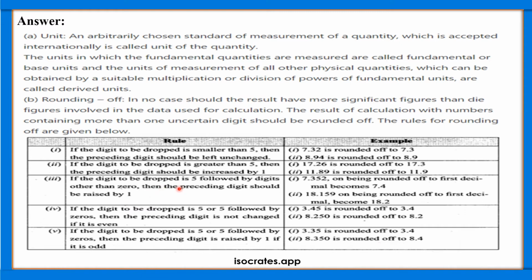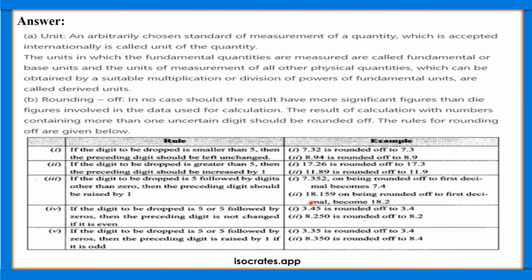If the digit to be dropped is 5 followed by digits other than 0, then the preceding digit should be raised by 1. For example, 7.352. Here the number which I have dropped is 5, and after 5 there is a non-zero digit. So on being rounded off, the preceding one, that is 3, should be added with 1 and it will become 7.4.